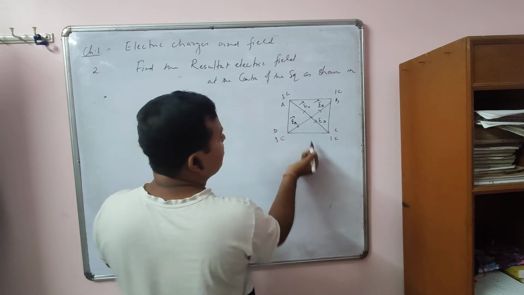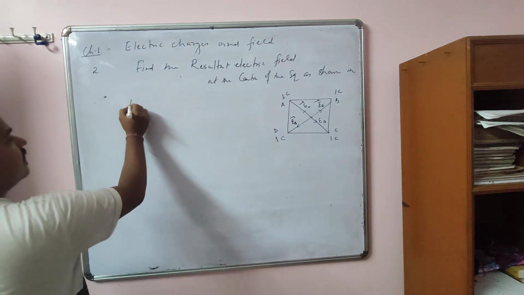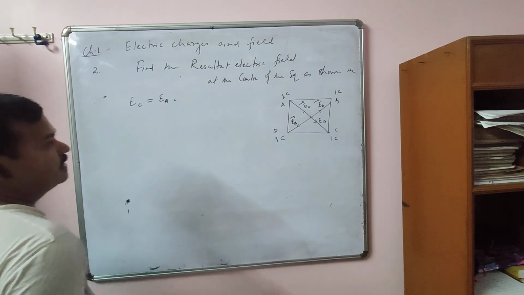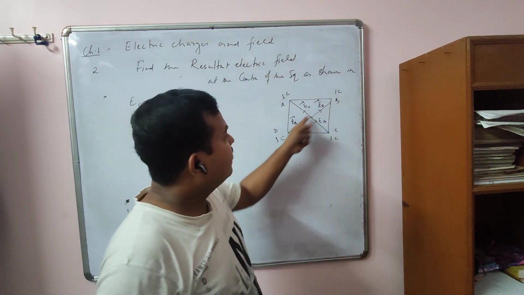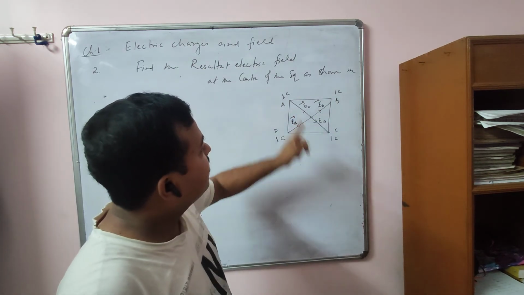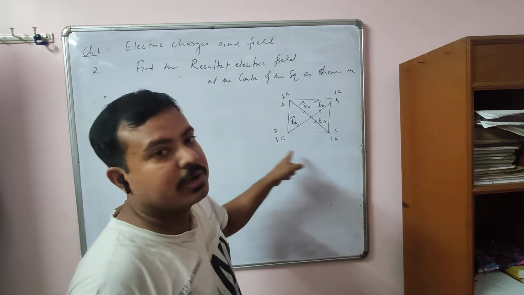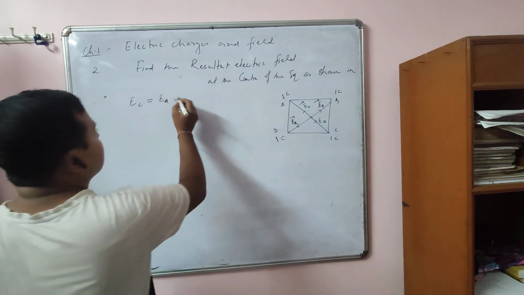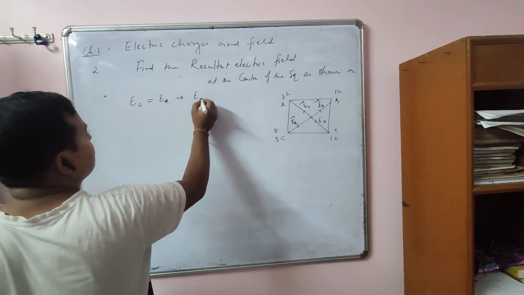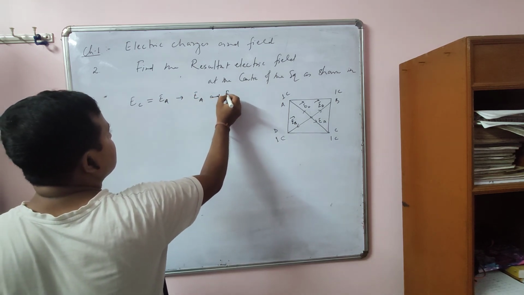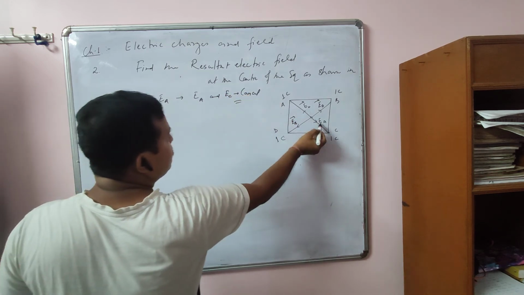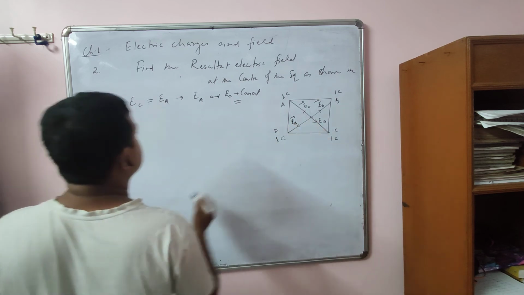So what we have seen, you see EC and EA. Here EC is equal to what? EA. Why are they equal? Because you know the diagonals of a square bisect each other equally. So this equal to this, and charges are also equal. 1 coulomb, 1 coulomb, 1 coulomb. So the field will be the same. Similarly, you can say that EA and EC cancel, because their values are equal but in opposite direction.